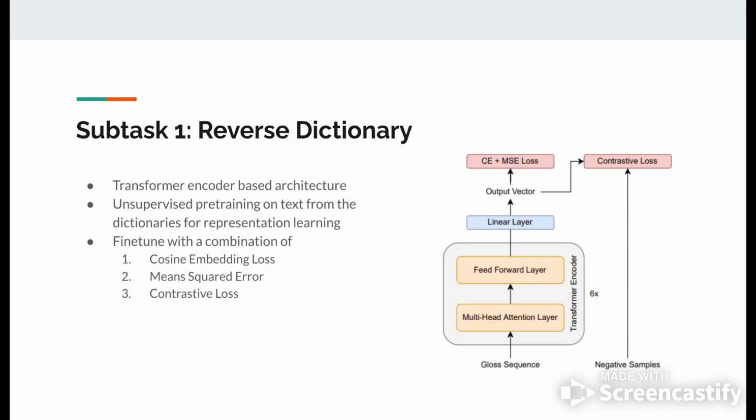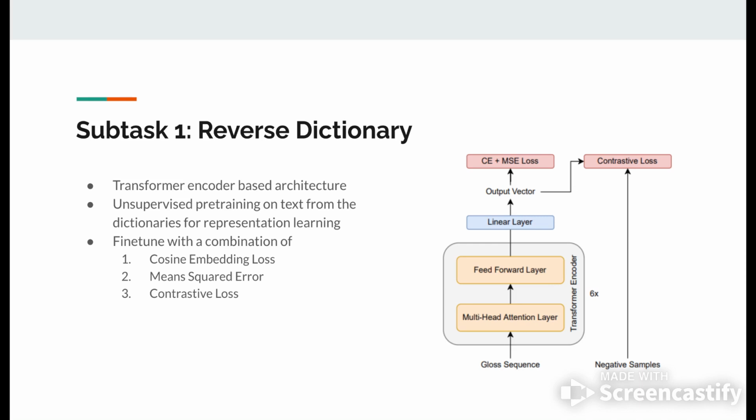Moving on to the first subtask, the reverse dictionary task. Here, a gloss sequence, that is the definition, is provided. Using this, we need to generate the three respective embeddings. So this subtask consisted of three smaller subtasks: generating the character embeddings, the word2vec embeddings, and the electra embeddings. So the output vectors should be these three. We have three separate systems for each of these three subtasks inside reverse dictionary.